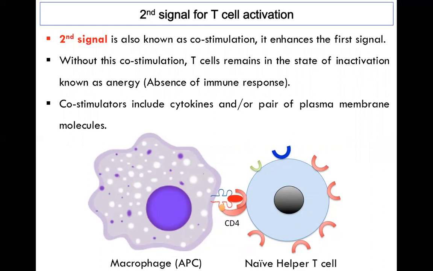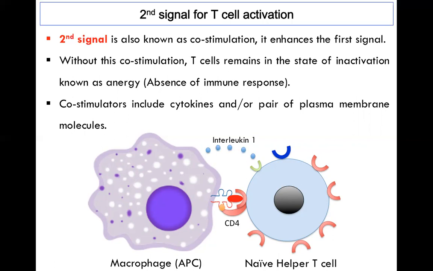Now we are going to learn the second signal for T cell activation, also called co-stimulation, and it enhances the first signal. Macrophages are very clever cells, and they start releasing other chemicals to stimulate the T cells. These molecules are known as interleukins, in this case interleukin 1.